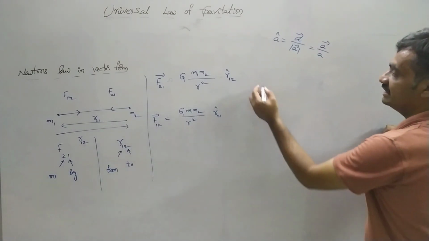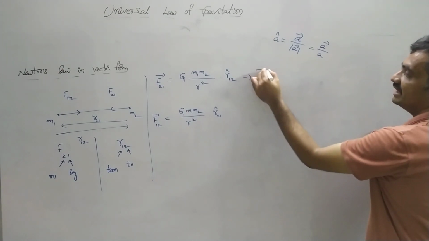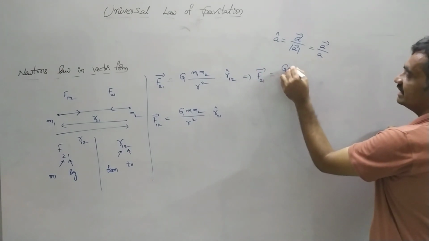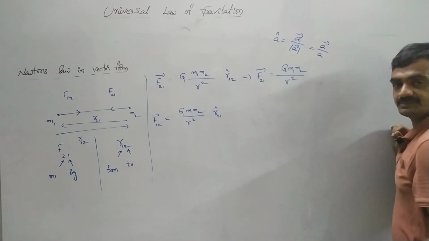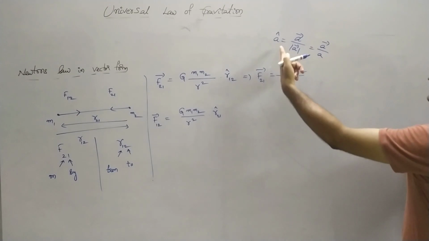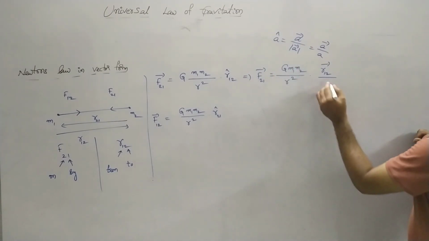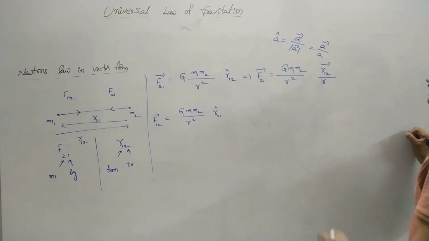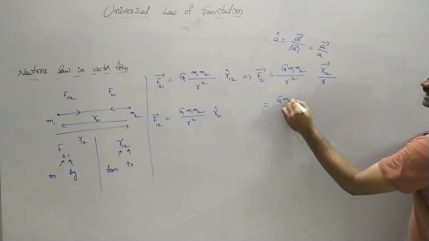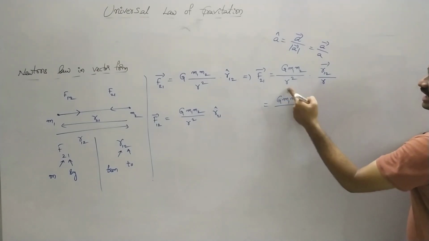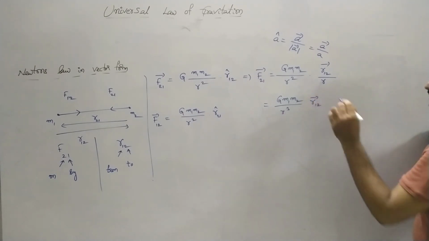As you substitute, the force expression can be represented as F21 bar is equal to G m1 m2 by r square, where we are replacing the cap with A bar by A, that is r12 bar by r. Then this expression can be represented as G m1 m2 by r cube into r12 bar.